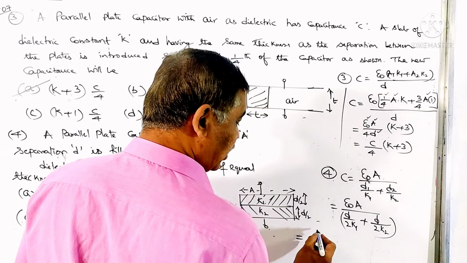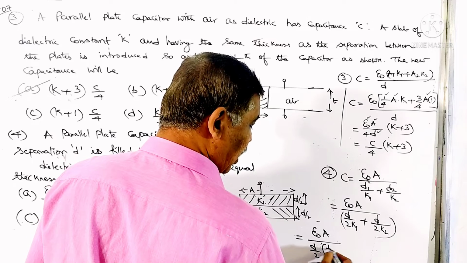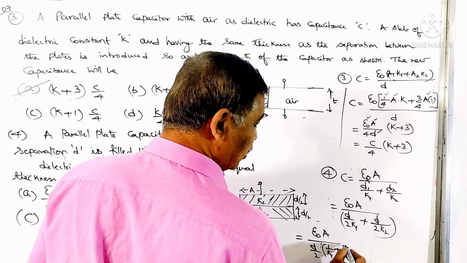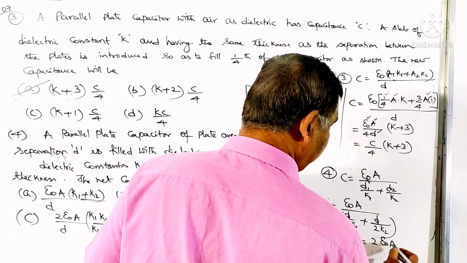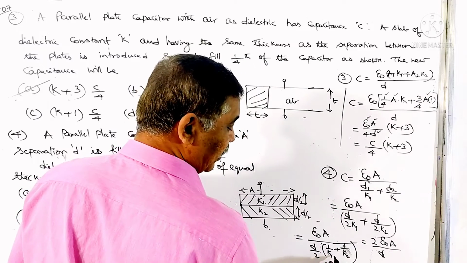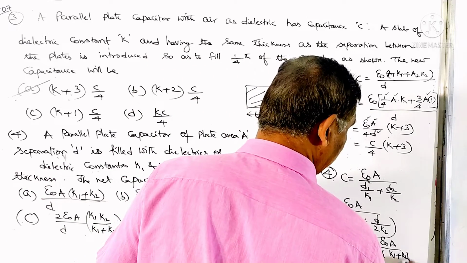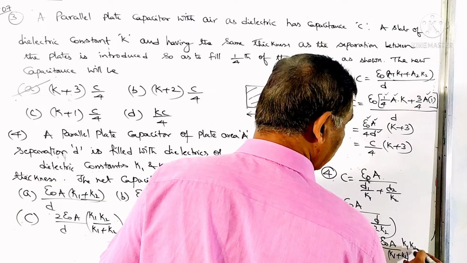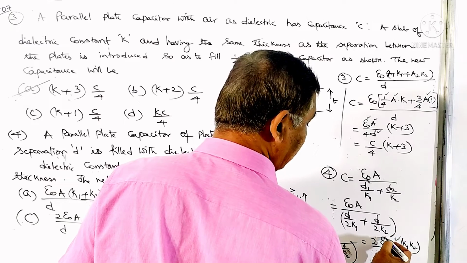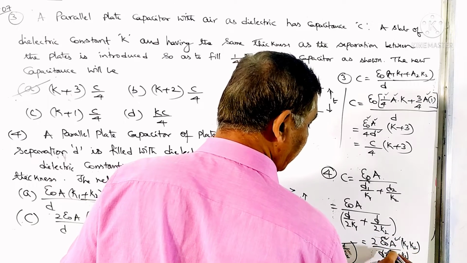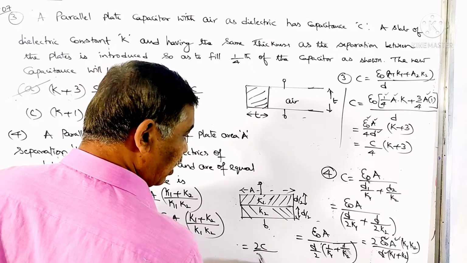From here, I can keep epsilon naught A in the numerator as it is. D by 2 is taken as common. I get 1 by K1 plus 1 by K2, which we have to simplify. These give 2 times epsilon naught A divided by D. Here if I take the LCM, I get K1 K2. So if I simplify, I get K1 plus K2 divided by K1 K2, and K1 K2 goes to the numerator. Now epsilon naught A divided by D can be replaced by C. So this gives us 2 times C divided by K1 plus K2.